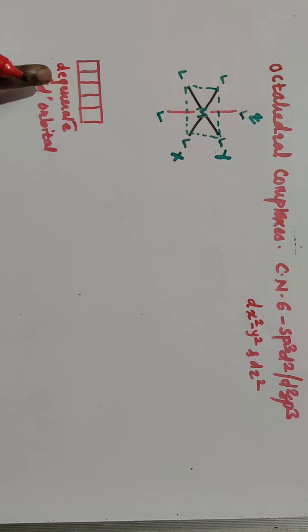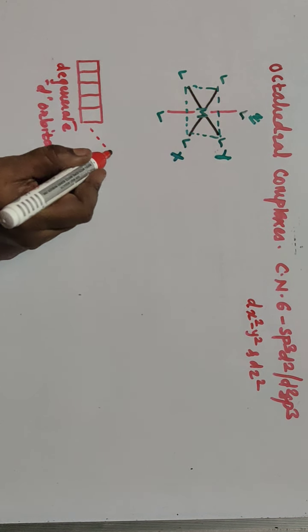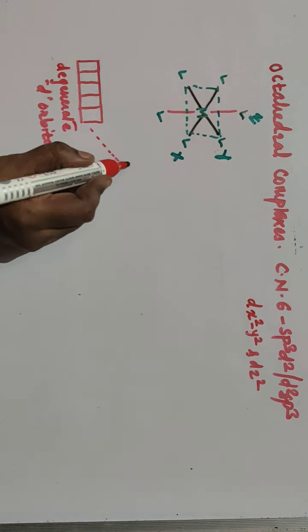So when the metal atom has 5 degenerate orbitals and the ligands approach the metal atom, the energy increases slightly.